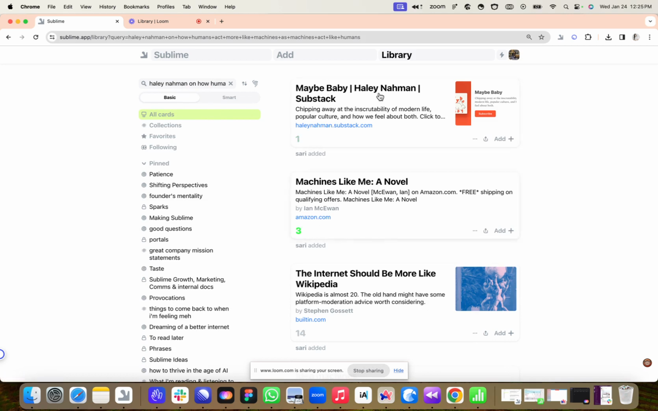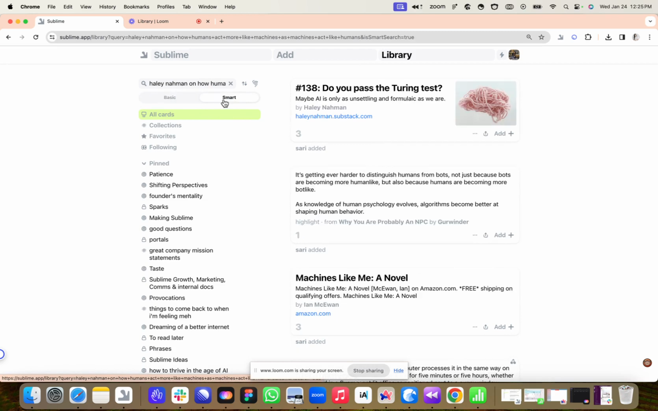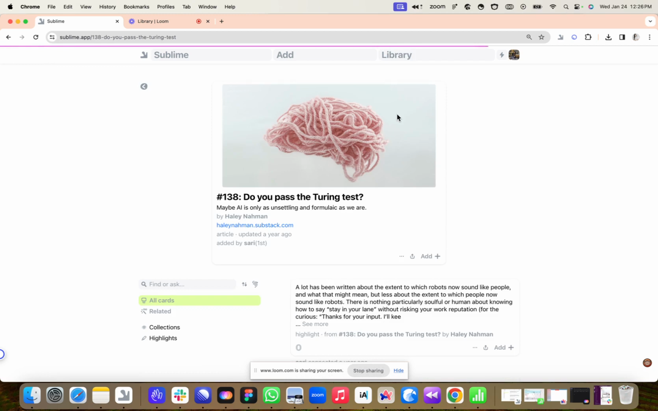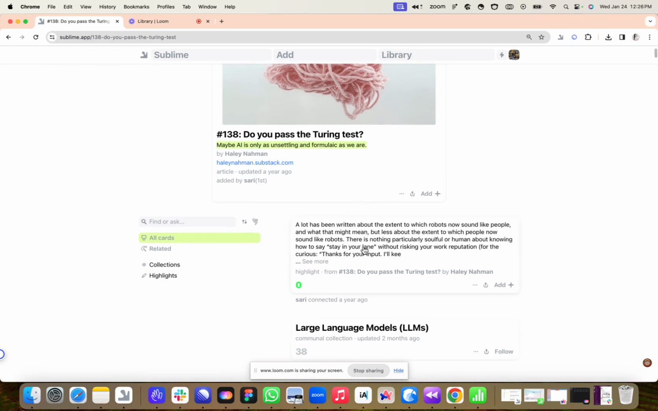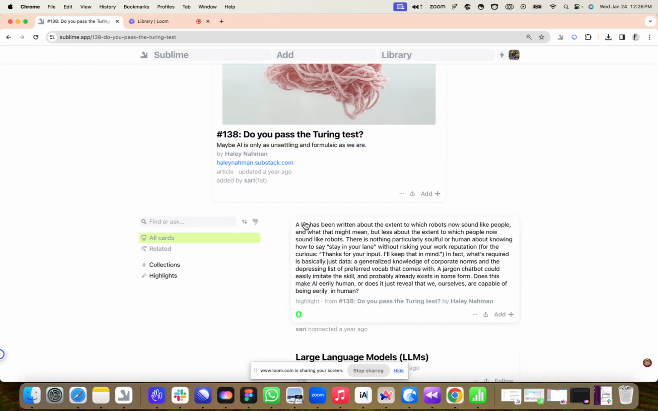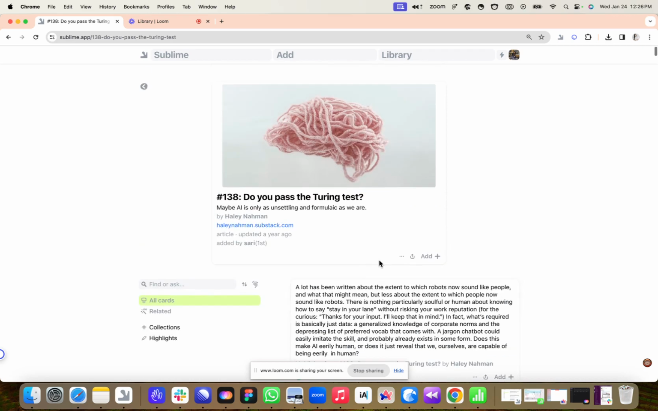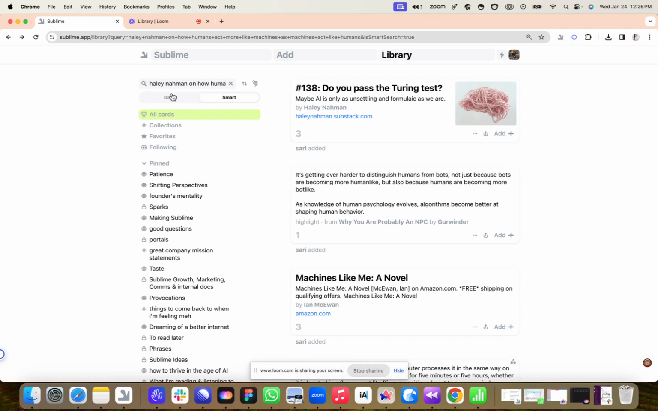So it's pulled up a couple things. I mean, this is her Substack, but this is not what I was looking for. And then this is exactly what I was looking for. So this basically understood, "maybe AI is only as unsettling as we are." And this is exactly the highlight that I was meaning to find for something that I want to sort of write and mull over. So that's a good example of how the smart results are just very different from basic.